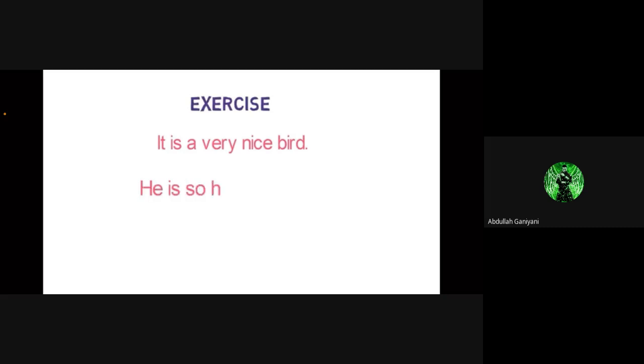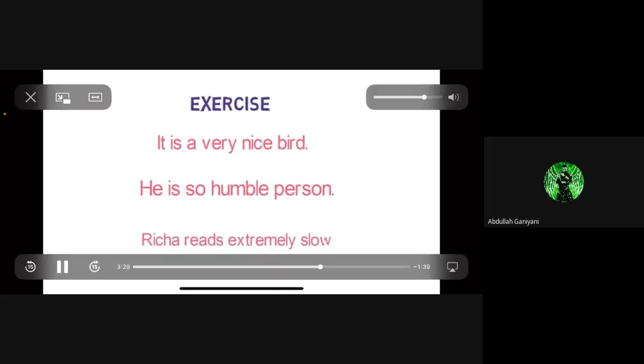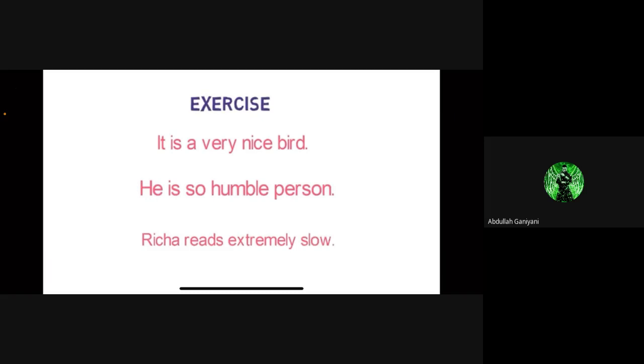He is so humble person. Richa reads extremely slow. So anyone who will give the first answer, change it to exclamatory. It is a very nice bird. Article is given. So you will start your answer with. How will you start your answer? You will start your answer with which word? Anyone who will give the first answer?